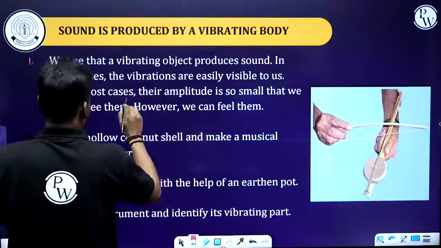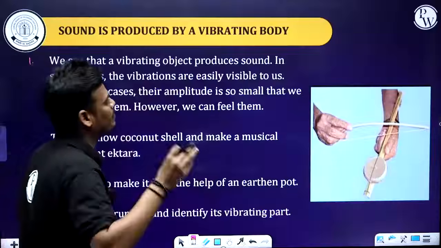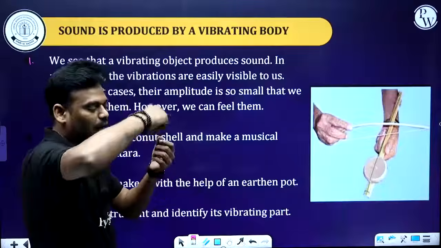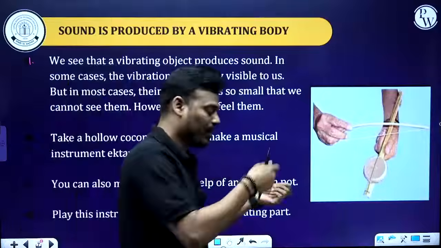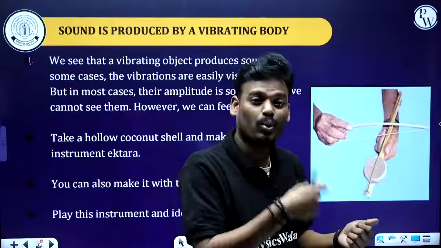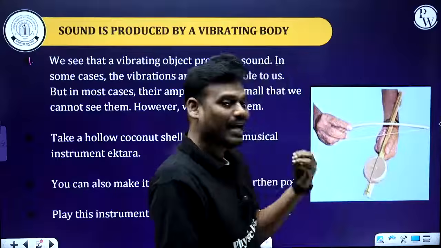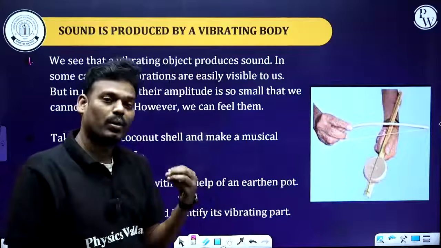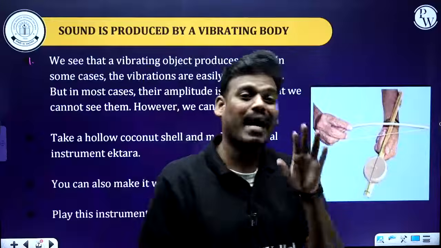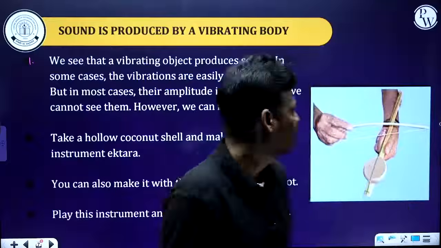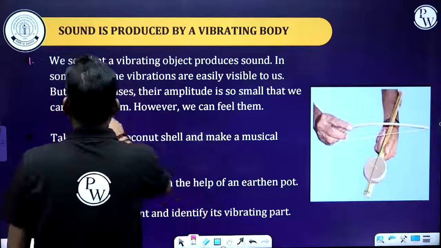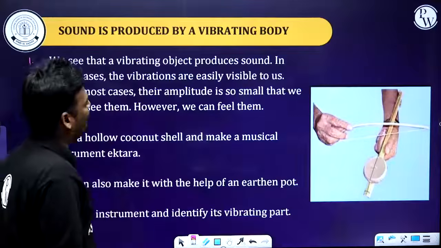In some cases, the vibrations are easily visible to us, like a rubber as well as a metal scale or ruler. We are able to see that vibration of the body. In some cases, you will not be able to see the vibration of the body, but in most cases, their amplitude is visible.